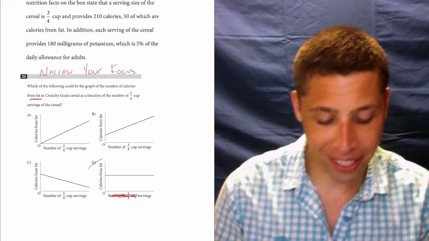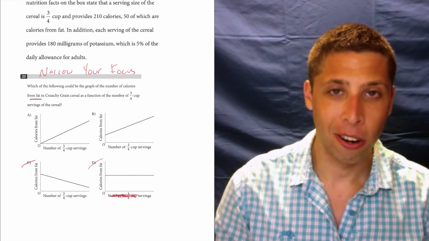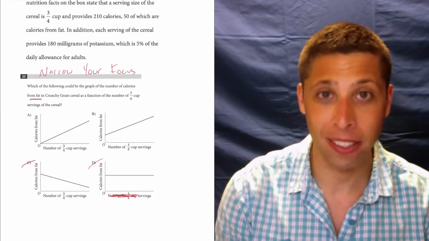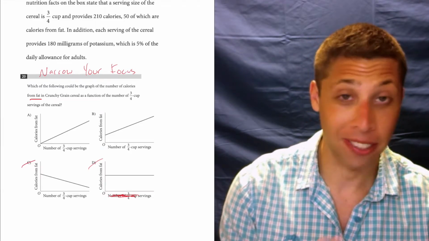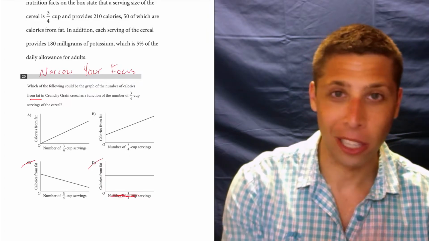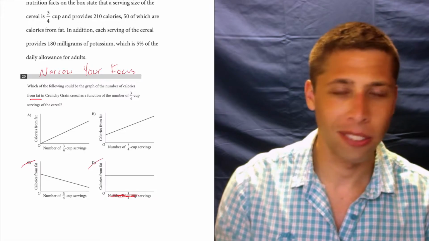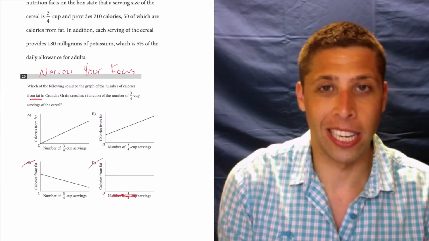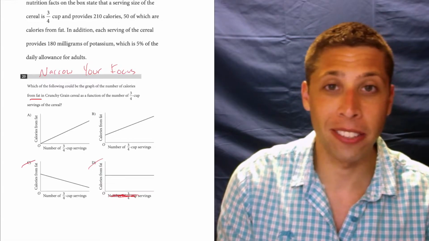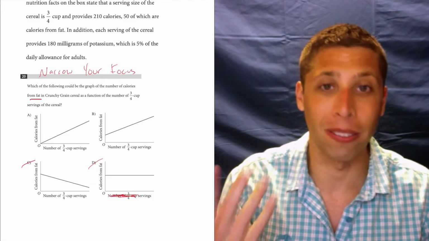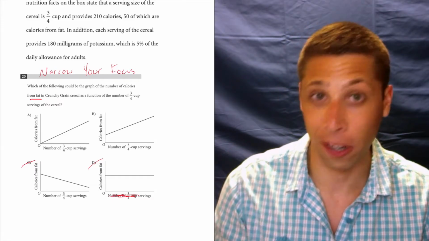And so that means that D and C are wrong. Right? As we move along the x-axis and have more servings, we're not going to have the same amount of fat, and we're not going to have less. It's going to go up, right? I mean, just think of anything. If you eat one slice of pizza, you're going to have a certain number of calories, and if you eat 2 slices of pizza, you're going to have twice as many. Like, that's just normal, like how logic and food work.